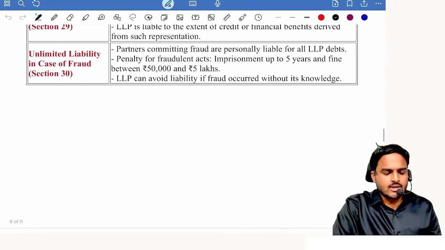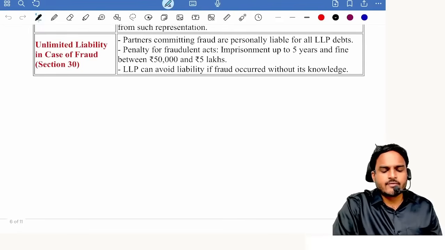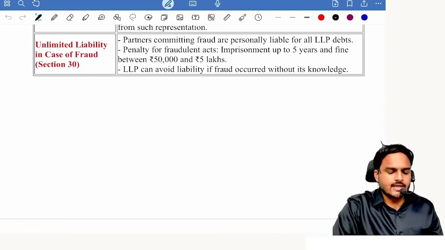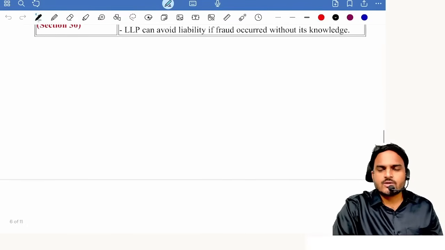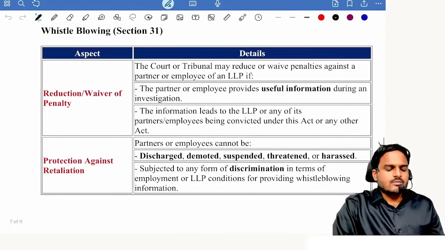Next one, unlimited liability in case of fraud. As you all know, partners committing fraud are personally liable for all LLP debts. Also, imprisonment up to 5 years and fine of 50,000 to 5 lakhs. LLP can avoid liability if the fraud occurred without its knowledge. Next one, whistleblowing.